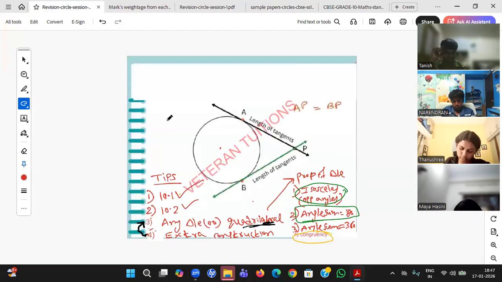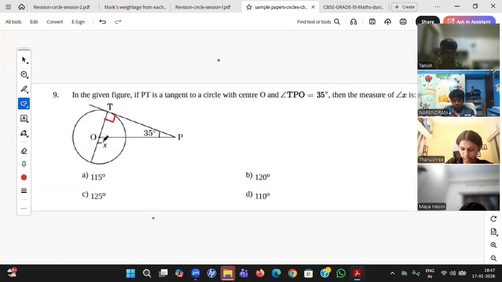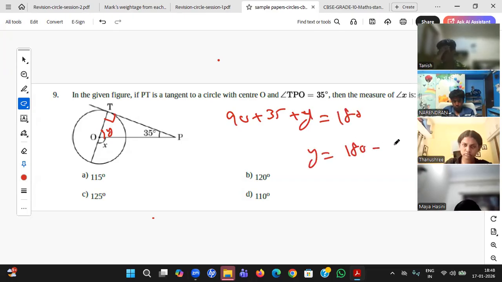After that, once I finish 10.1 and 10.2, if I am able to see a triangle, I can use the angle sum property. This one I am taking as y, this is a triangle. So 90 plus 35 plus y equal to 180. What will we get for y, student? 180 minus 125, y equal to 55. Yes, right answer, Ruchita. y equal to 55.